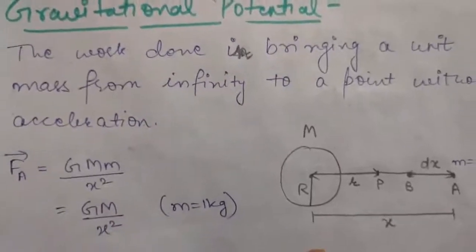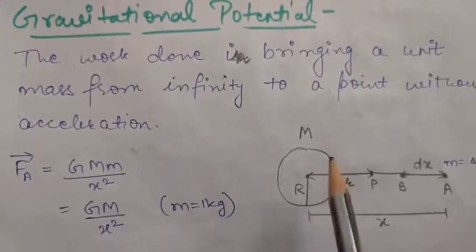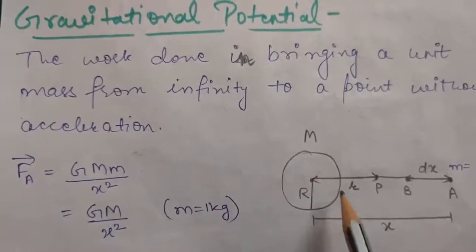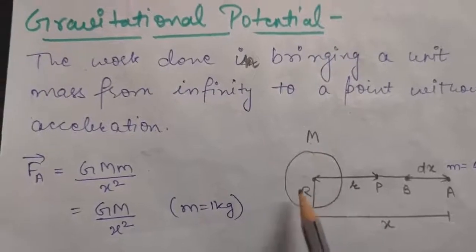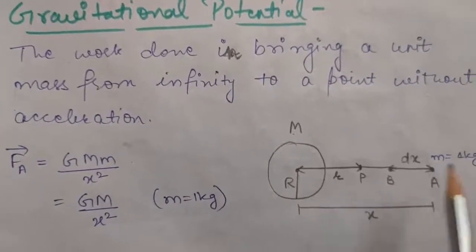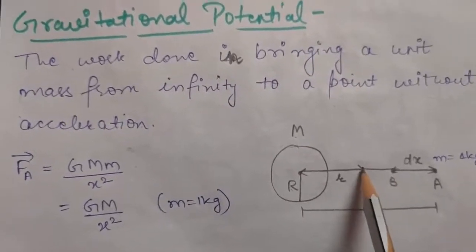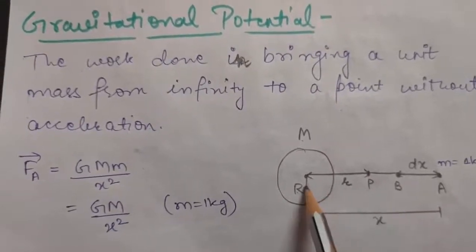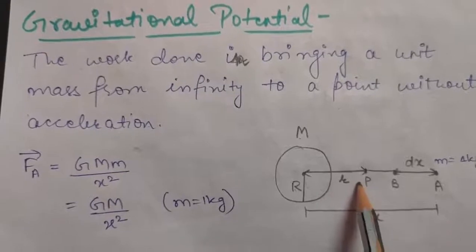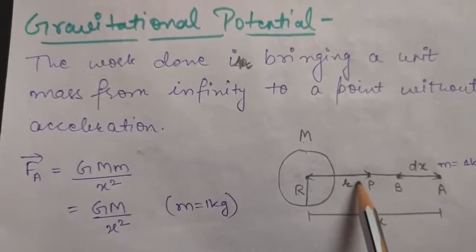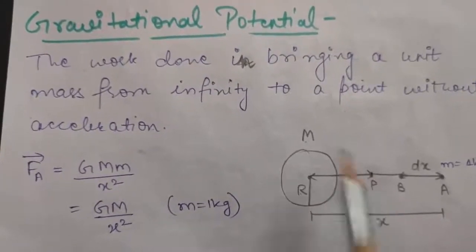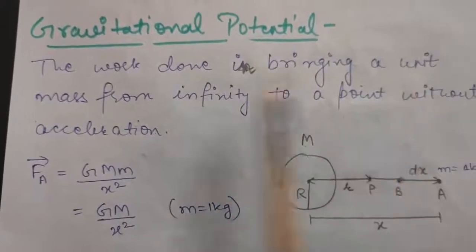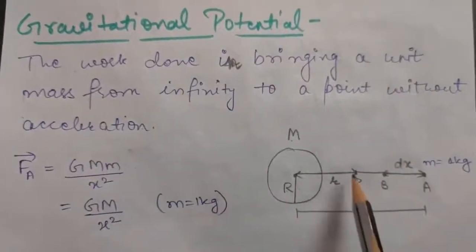Okay, so now to calculate an expression for gravitational potential, let us consider this is the earth of mass capital M and radius R. Now let us suppose we have to calculate potential at this point P, which is at a distance of r from the center of earth, right? Now, as I told you, the potential at point P will be equal to work done in bringing a unit mass from infinity to P.